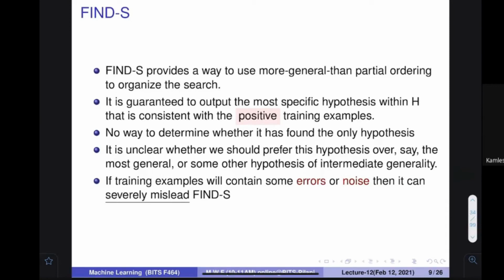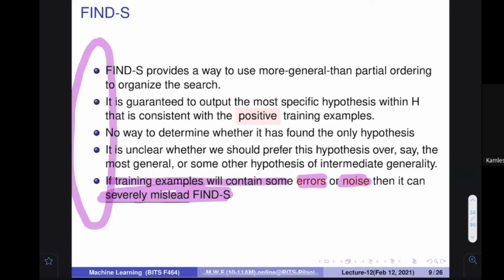One of the most problematic things is that if the training examples contain some errors or noise, then it can severely mislead Find-S, and therefore we would not be able to find the right answer. So these are some characteristics and problems associated with Find-S, because in all the examples we have seen, we are assuming that everything is right. But if there are some small changes, then this algorithm may not give you the right thing. Make sense?